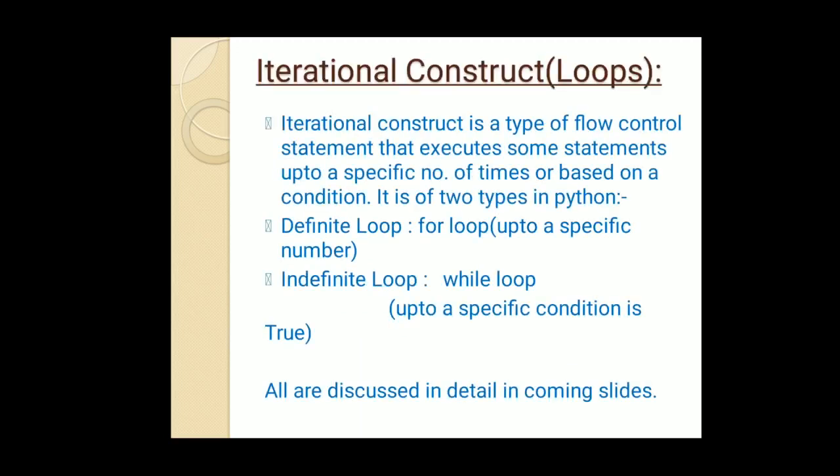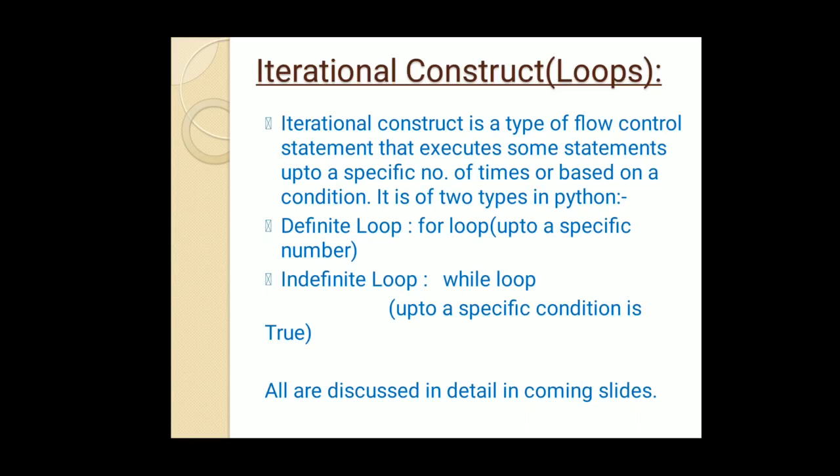What are iterational constructs, or in other words, the loops? An iterational construct is a type of flow control statement that executes some statements up to a specific number of times or based on a condition. We can execute some statements again and again repeatedly up to a specific number of times, as well as up to a condition until and unless it is true. It can broadly be divided into two categories. One is the definite loop and the second one is the indefinite loop or construct.